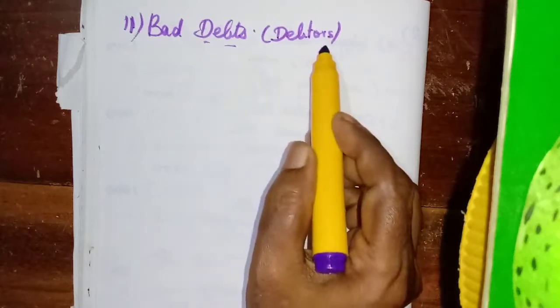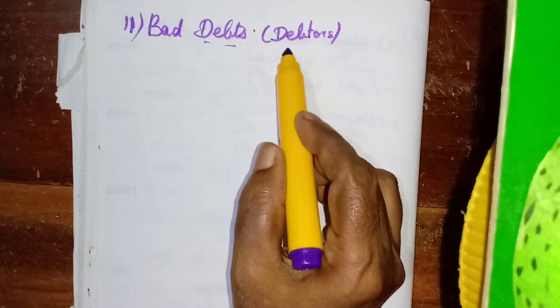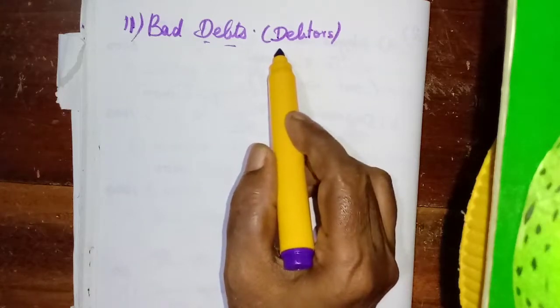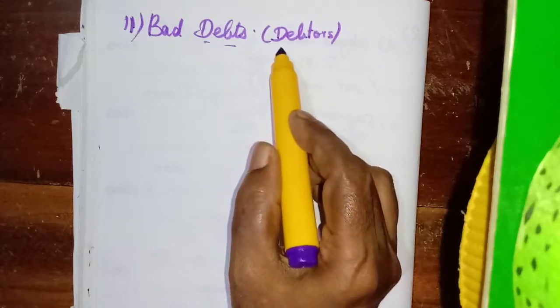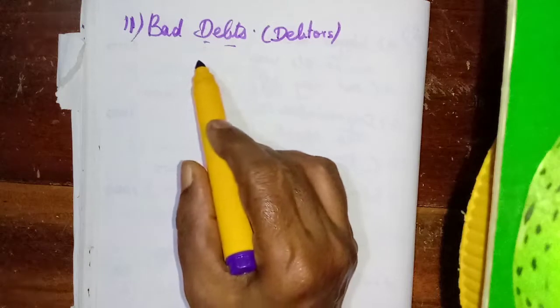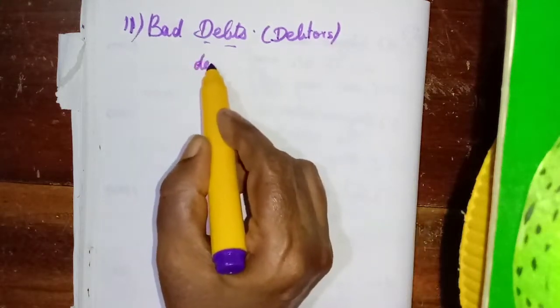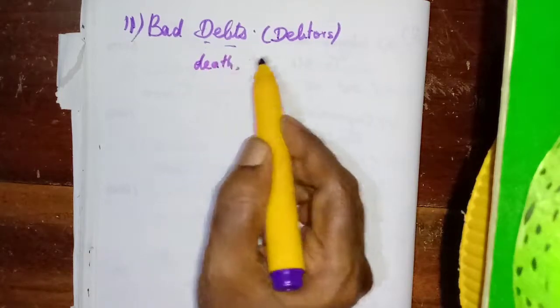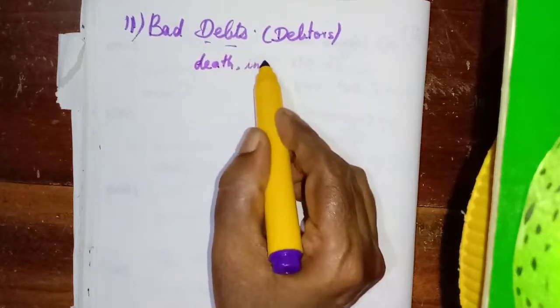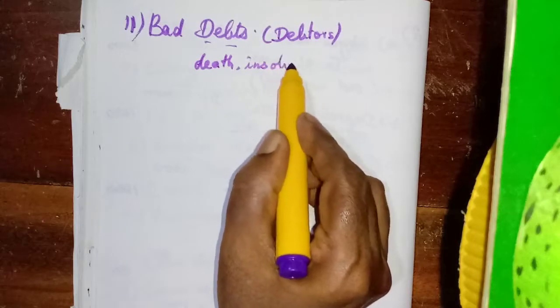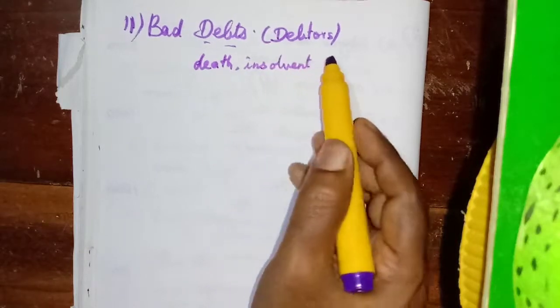Sometimes some of the debtors, or very few debtors, may not be able to pay back their debts. Sometimes they may die, or they may become insolvent. That means they do not have any money to pay.